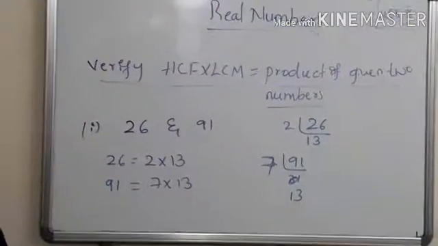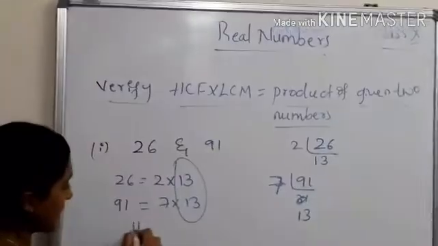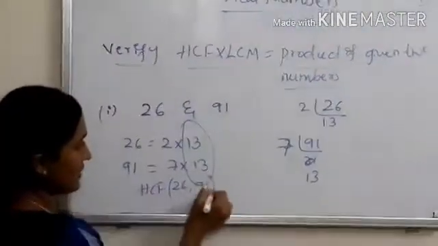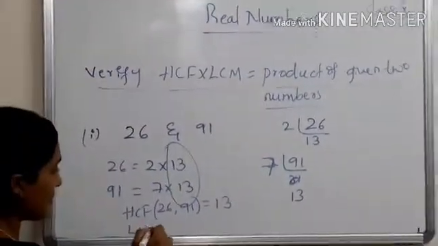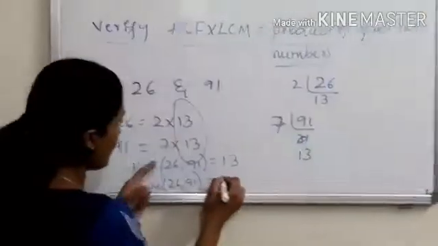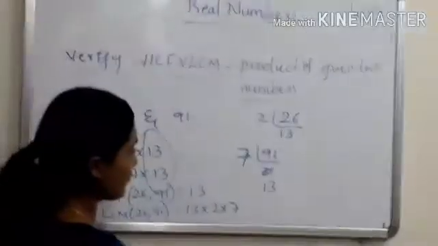Look at here. What is the common here? 13. Is it right? So HCF of 26, 91 is equal to 13. And then LCM of 26, 91 is 13 into 2 into 7. That means 14.